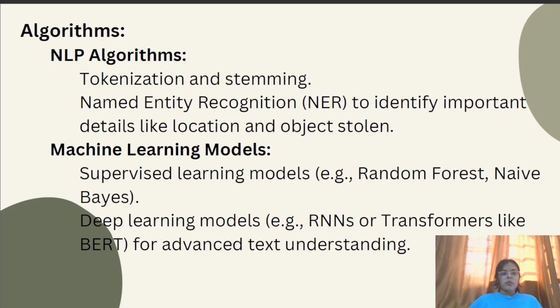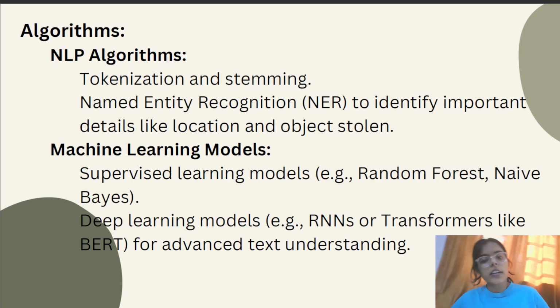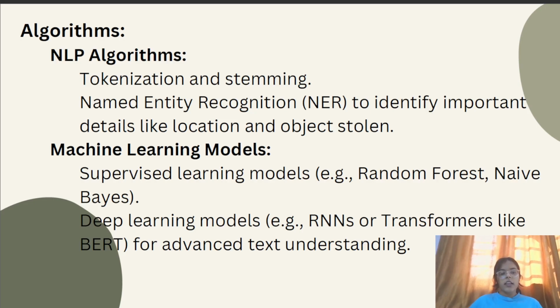Now, algorithms: there are many algorithms we can apply. The first one is NLP algorithms, tokenization and stemming. As I have already discussed, tokenization is a method to form tokens from our content, and stemming is a process like stem. A stem is a root word, like drug, drugs, and drugged. Here we can see the example that drug is the stem word. It's just another way of saying it in different tenses.